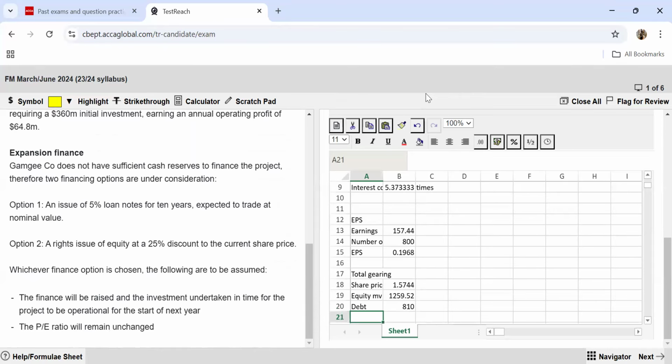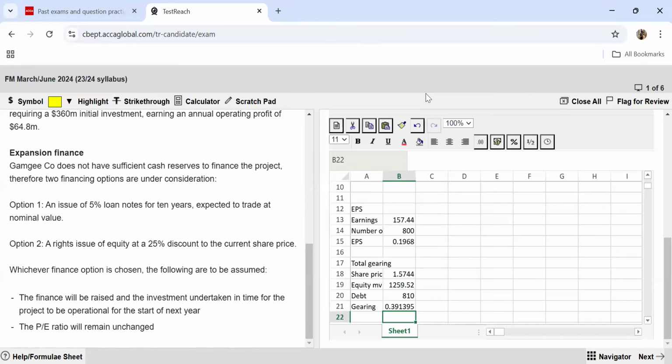So now how do you find out your gearing? Your gearing is going to be, numerator is debt. Debt needs to be divided by debt plus equity. So this is my market value of equity. If I convert this to a percentage figure, this is roughly what I'm going to get. So this is my gearing percentage.